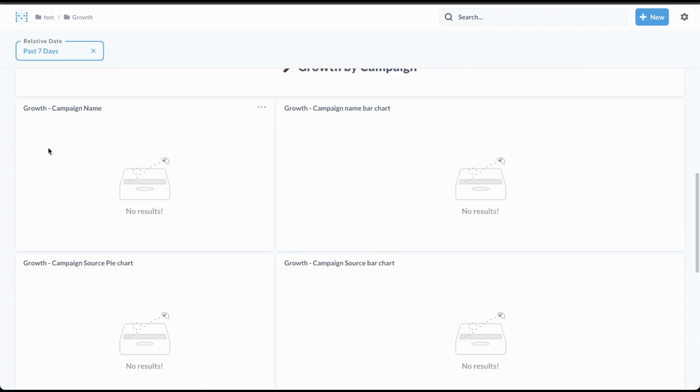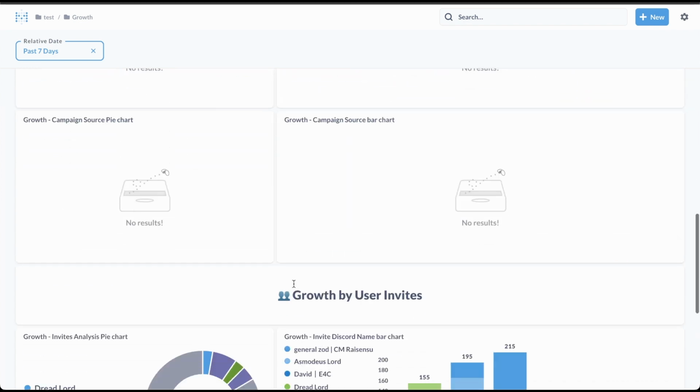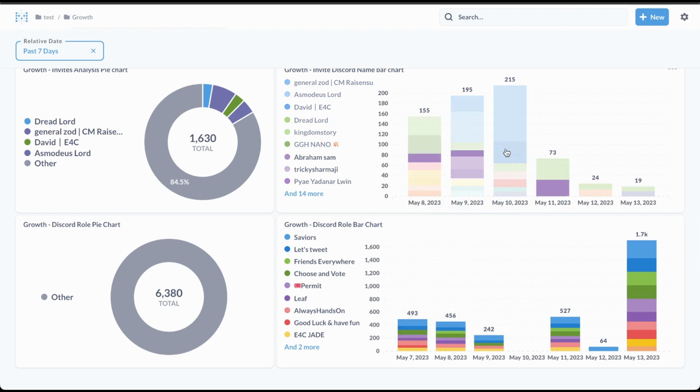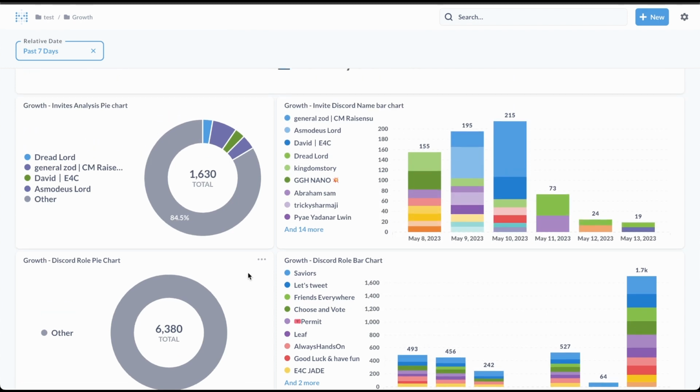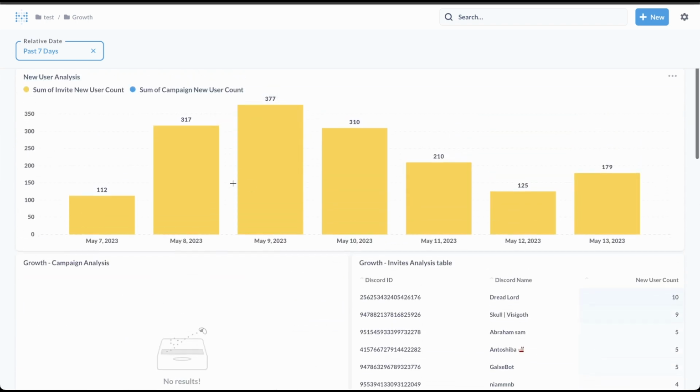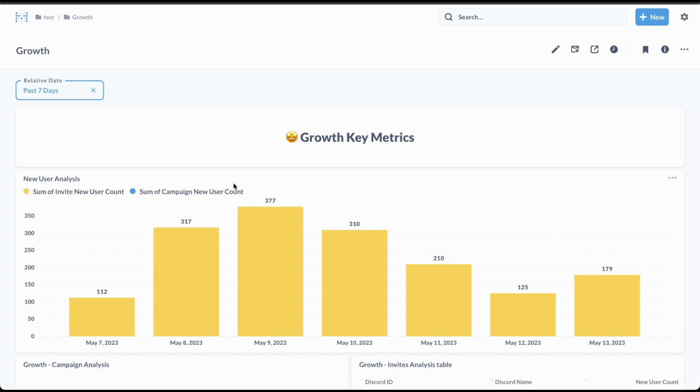But if you want to have a campaign name, campaign invites, and user invites, there is a function for you. So you can always check who the key contributors for your community are, who invites the most people, so you can easily recognize who the key members are, right?